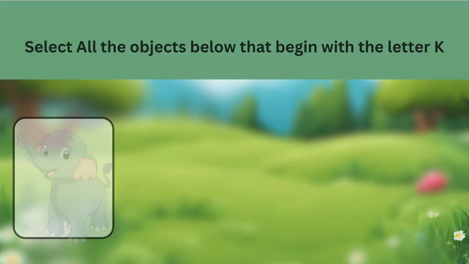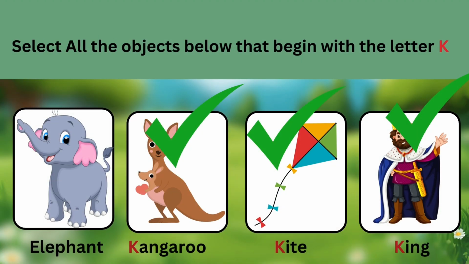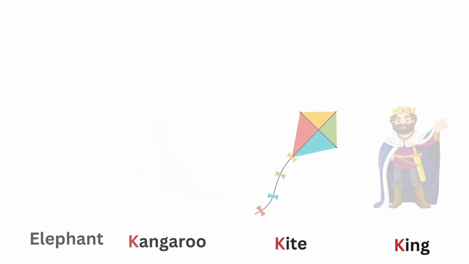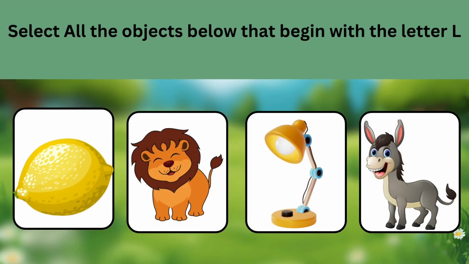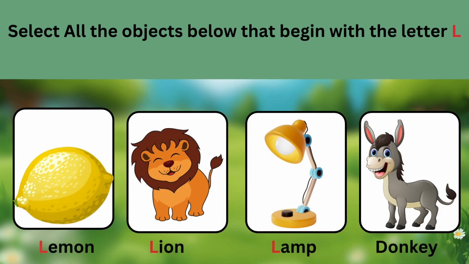Let's check the items below that begin with the letter K. If you chose the answers kangaroo, kite, and king, then you are correct. They all begin with the letter K. Let's check the items below that begin with the letter L. If you chose the answers lemon, lion, and lamp, then you are correct. They all begin with the letter L.